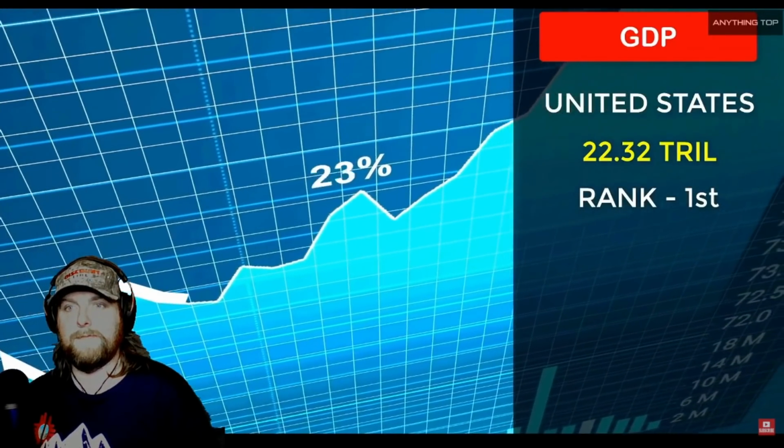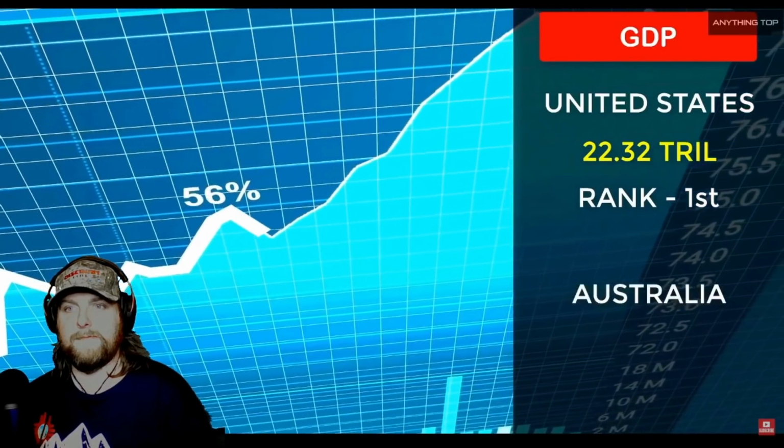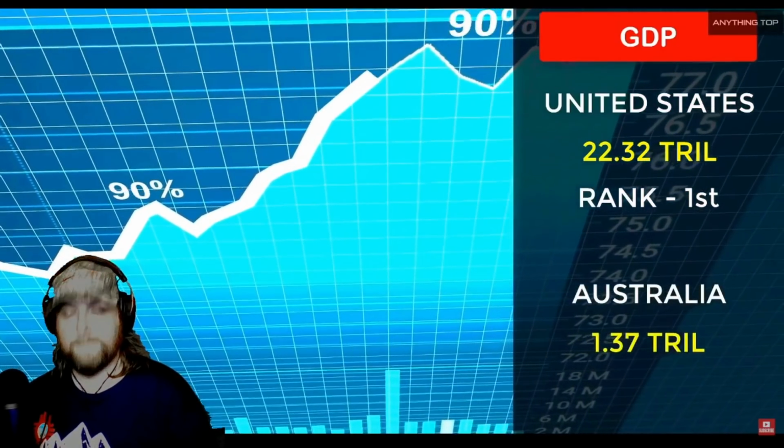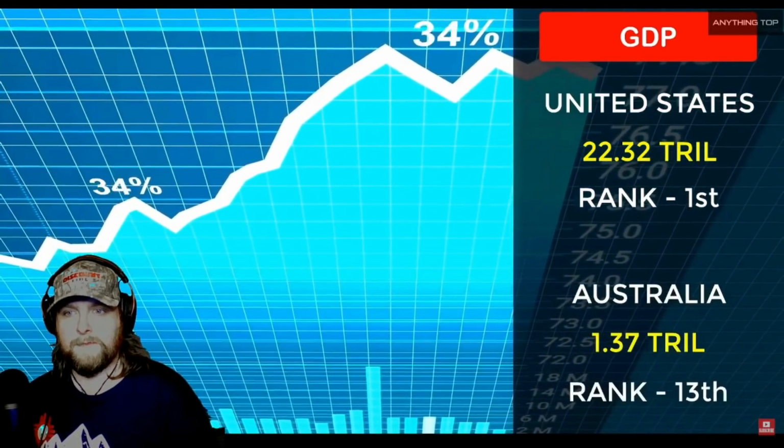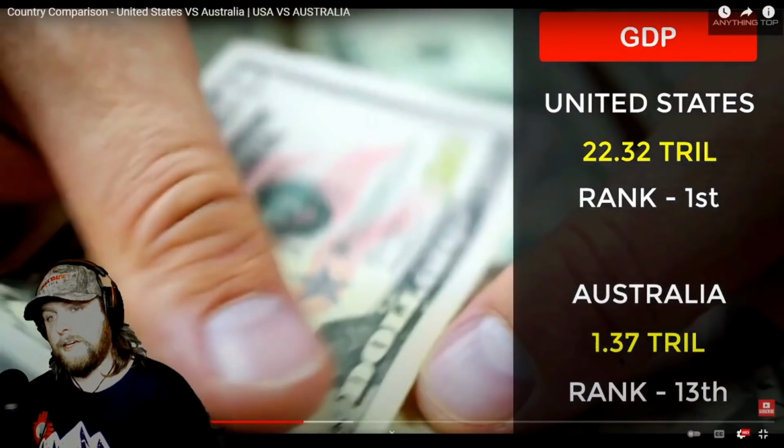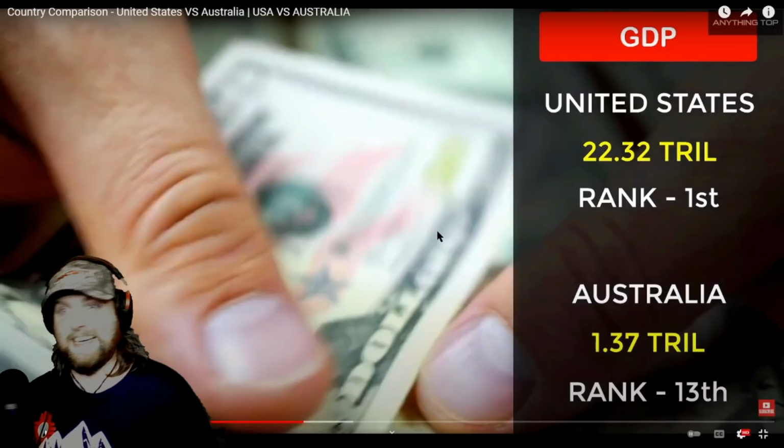On the other side, GDP of Australia is $1.37 trillion and is ranked 13th in the world. Now, in terms of way lower population, right? It was 51st in population, I believe he said, right? But look at 13th in GDP, so that's impressive. That means Australia gets things done, right? For the size of their population. So very impressive from both countries.